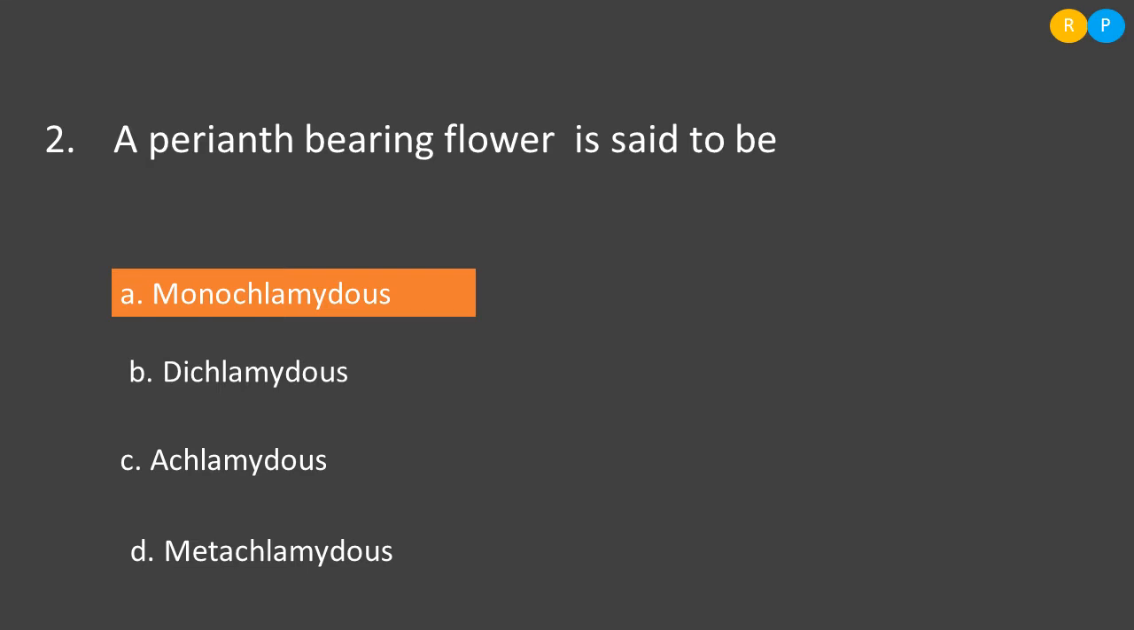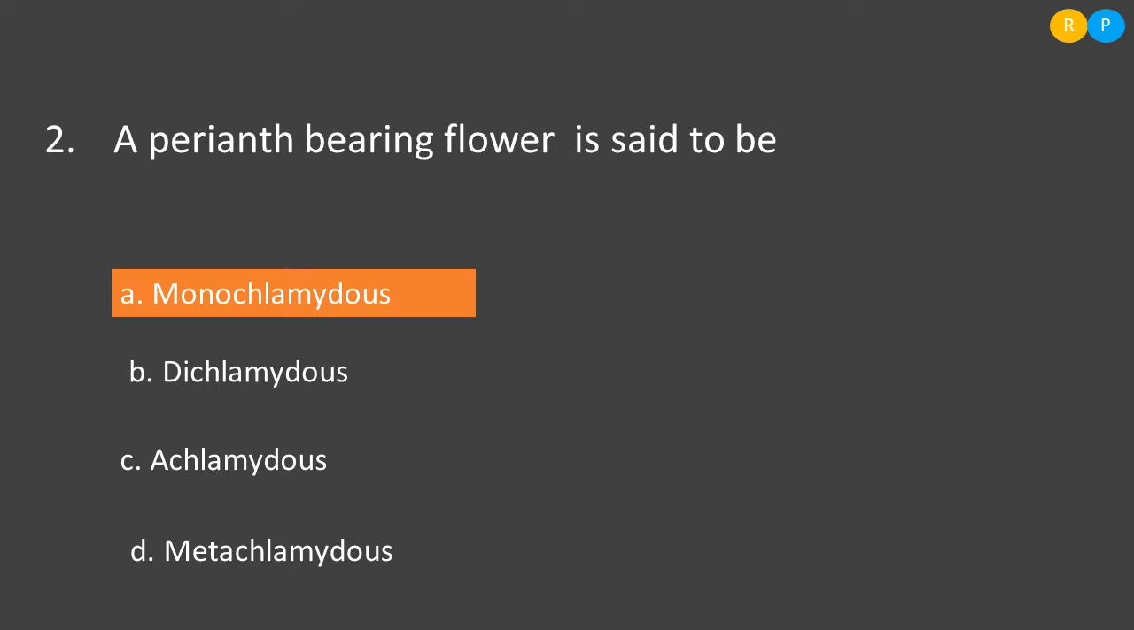As the next question, a perianth bearing flower is said to be. Perianth is nothing but undifferentiated calyx and corolla in the flower. We have a number of flowers that are examples of having perianth. The best example is the lily flower, where we have undifferentiated calyx and corolla. So a flower bearing a perianth is called what? Let us see the options.